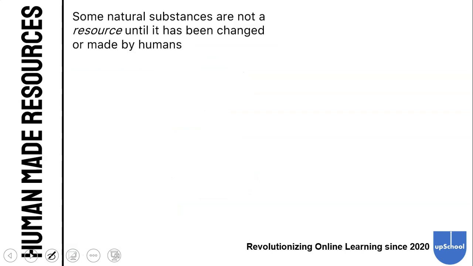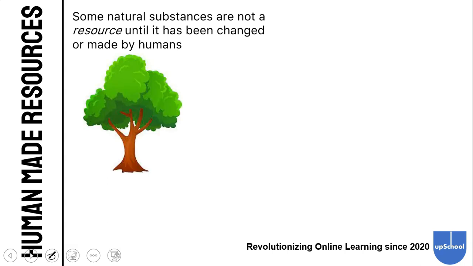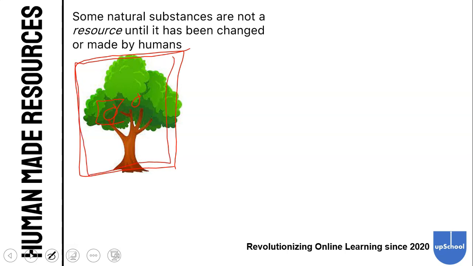Human-made resources. Some natural resources are not a resource until they have been changed or made by humans. An example can be a tree. A tree is a natural substance, but a tree is not a resource. Sure, if it's an apple tree, it is a resource, but only the apples are resources. But the tree itself is not a resource.